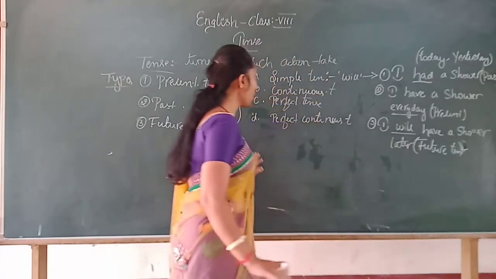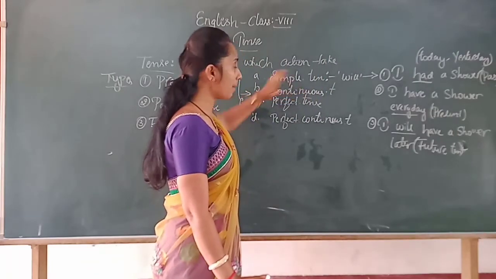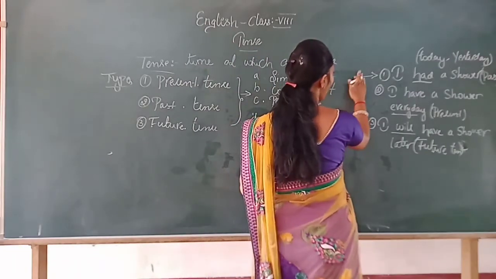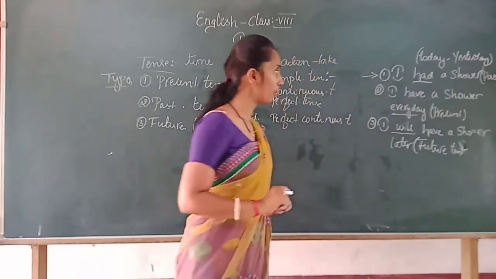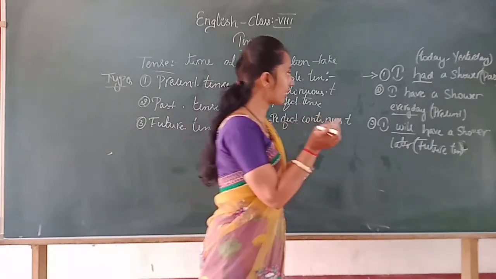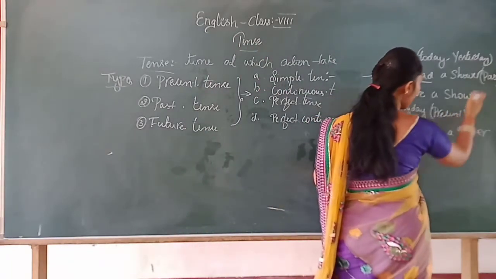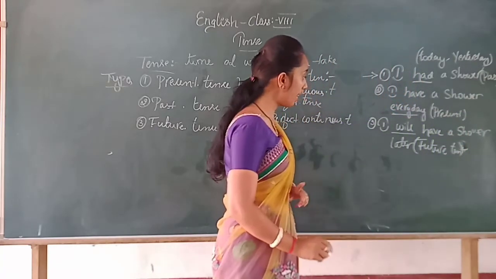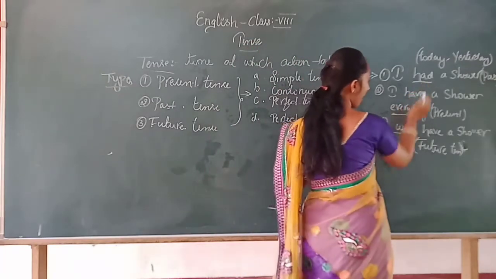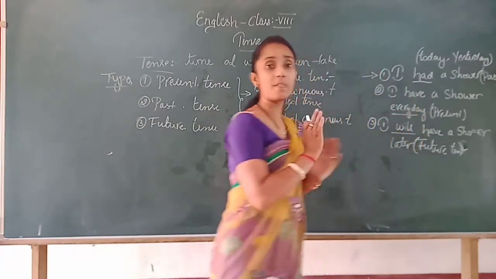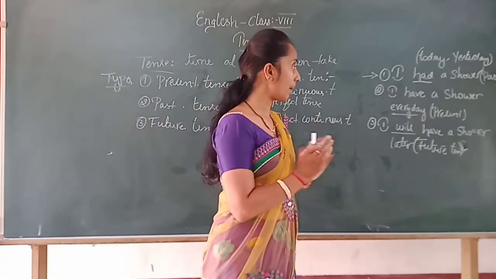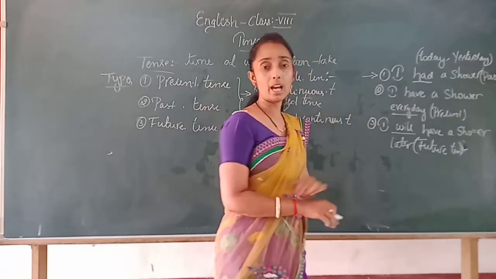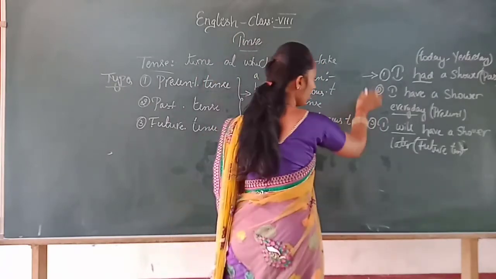So what you have to do: now you have taken the definition for simple tense. After that you have to write down these three examples. Within the brackets you have to write present tense, past tense and future tense, and you have to underline the words which I underlined here: had, every day, will, which differentiate the time. Had shows past, every day means present, and will shows future. These three sentences you have to take down. Okay.